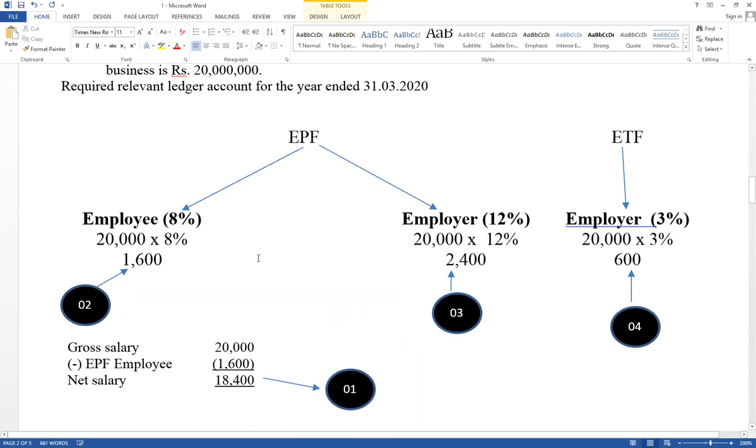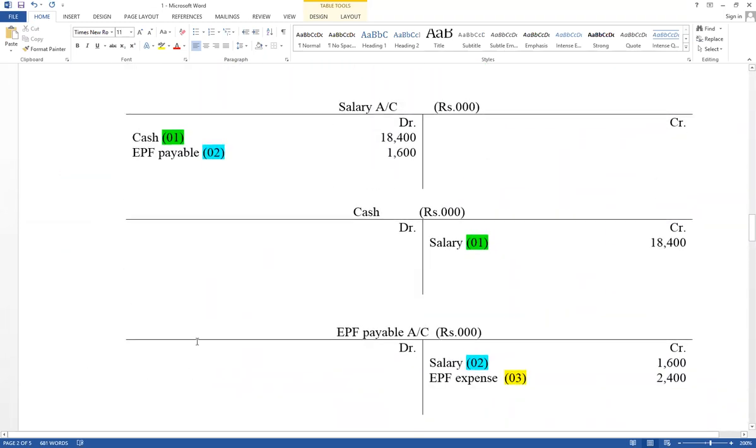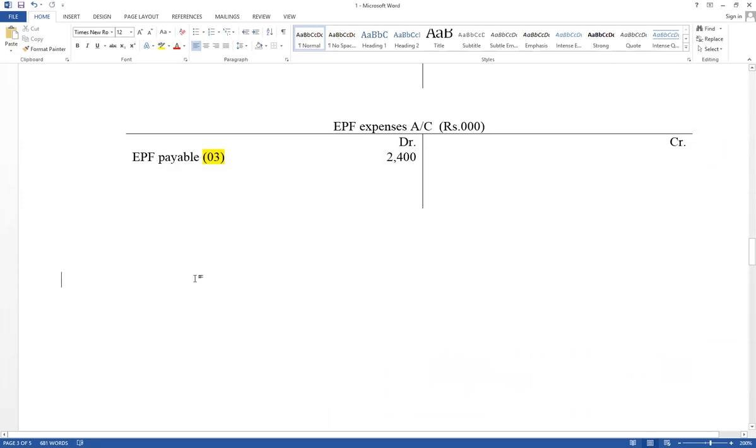It does not affect EPF. Only employer gives their contribution. Therefore, it does not affect salary. Another two ledger accounts, ETF expense and ETF payable. Employer contribution for EPF, EPF expense account debit, EPF payable account credit. But ETF, employee trust fund, only employer gives their contribution. Therefore, ETF expense account debit, ETF payable account credit. Therefore, prepare two ledger accounts, ETF expense account as well as ETF payable account.